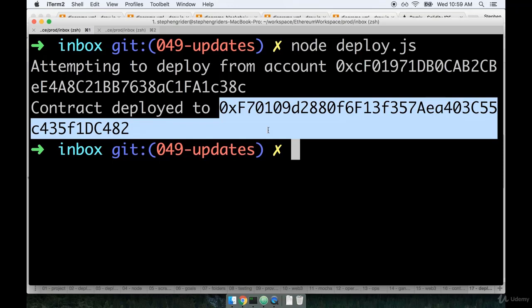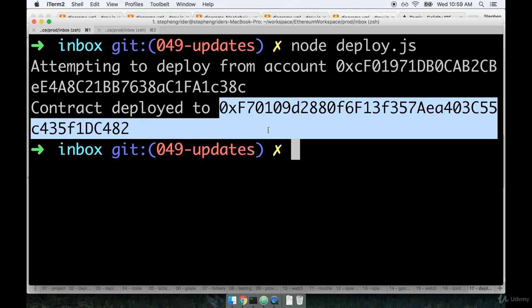At this point, you might be saying, okay, well, that's great. We deployed it to Rinkeby. What good is that to us? Well, in an ideal world, if we had some idea of how to interface with these contracts from a web application, we could then build some HTML, JavaScript, CSS application that could somehow interact with this contract. And that's exactly what we're going to do starting in the next section.